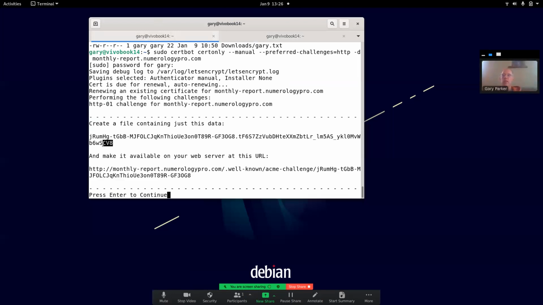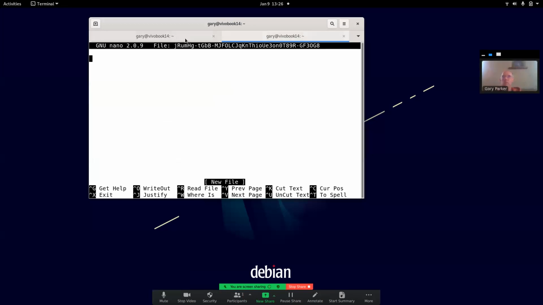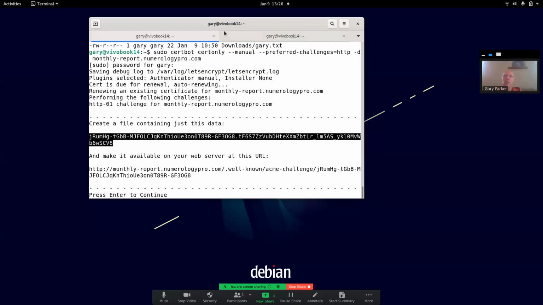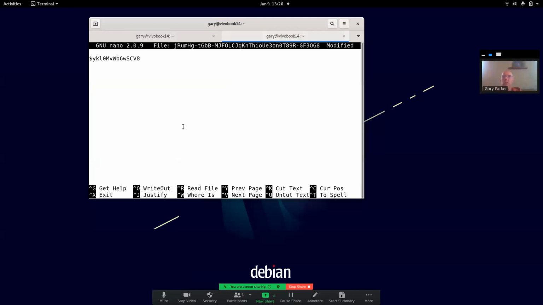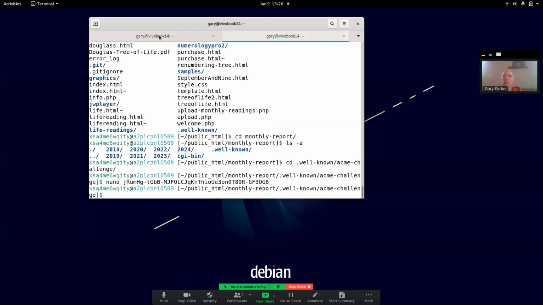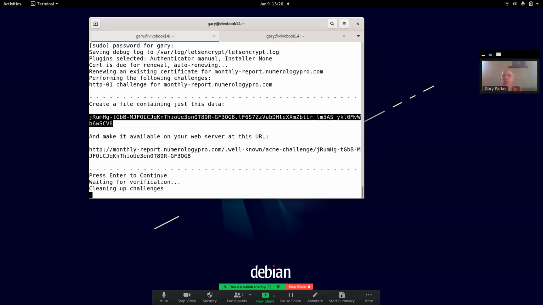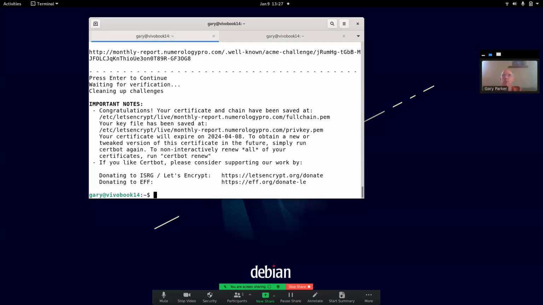So this is a little handshake between this program running here called certbot, which is a Let's Encrypt program for creating SSL certificates. And so next I need to, oops, did I actually copy that? And paste it in. Control-X to quit, yes to save, enter to write the file name, and then the certbot should then go verify and find that file and say, yep, you own that website.